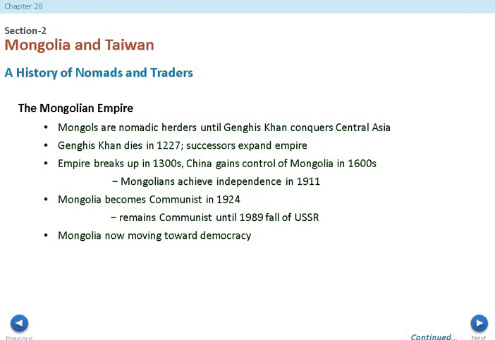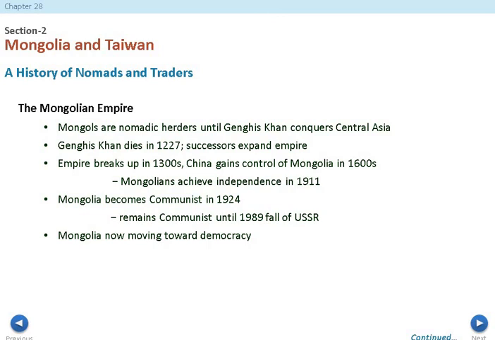Now Genghis Khan is definitely, we can't consider him to be a good guy, but he is a great leader, and what he does is unite the huge empire, and it continues on even after his death. The empire does break up in the 1300s, and China is going to gain control of Mongolia in the 1600s. Mongolia achieves independence in 1911, and after that Mongolia becomes communist, because again, this is kind of what we start seeing in the East Asian countries.